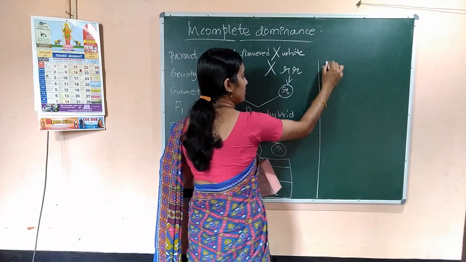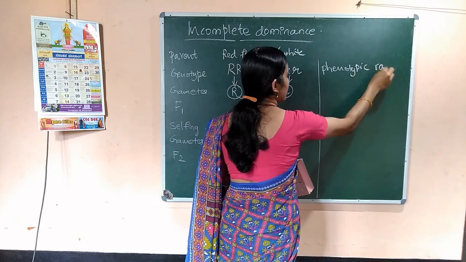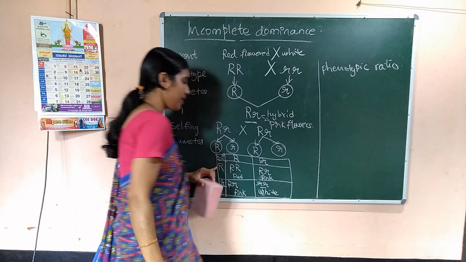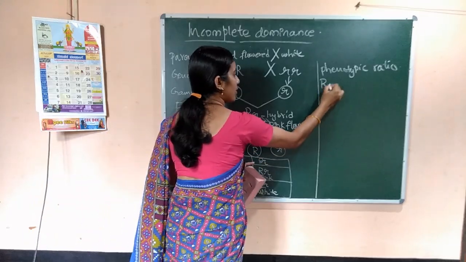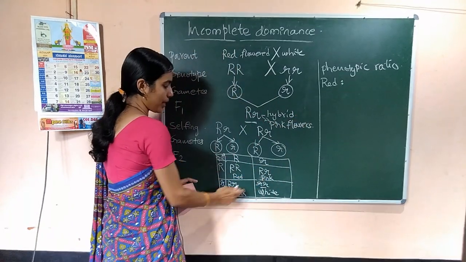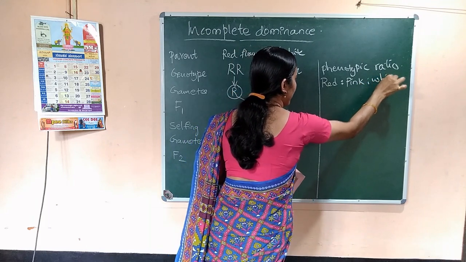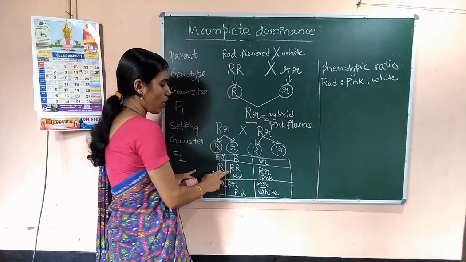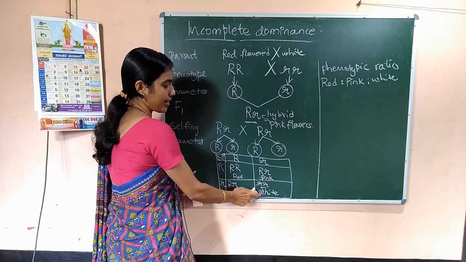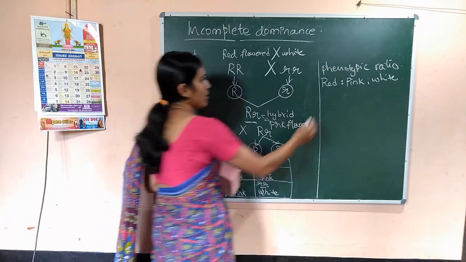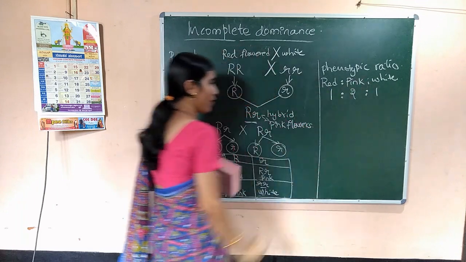Next you need to write the phenotypic ratio. So what are the possible phenotypes here? The red flowered, pink flowered and white flowered. How many red flowered plants here? 1. How many pink? 2. And how many white? 1. That means 1 red flowered plant, 2 pink flowered and 1 white flowered.